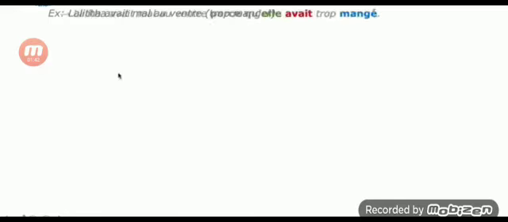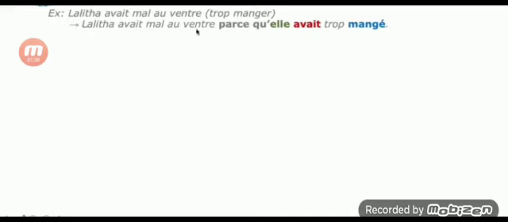So how can we change it? First sentence, write as it is: Lalita avait mal au ventre. Everything as it is given, you have to write as it is. You must copy it also. Afterwards, parce que, because you must give the reason why she had a stomach pain.